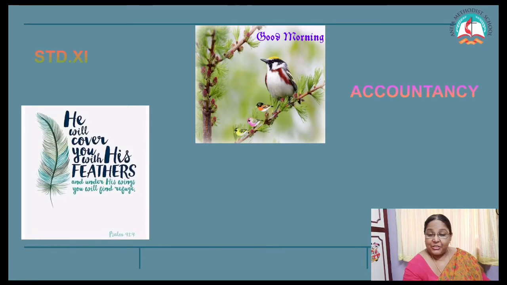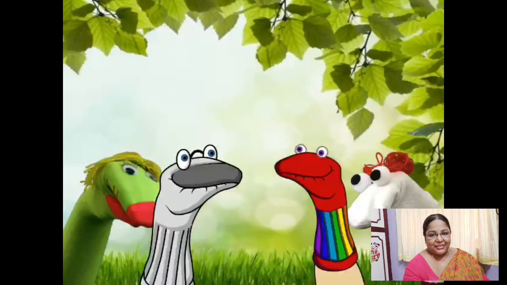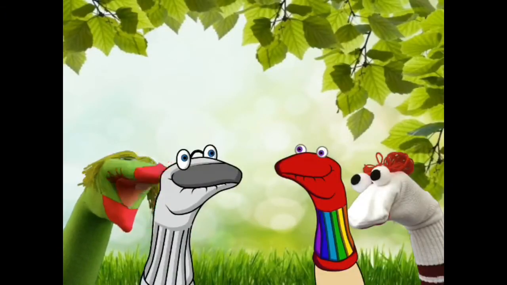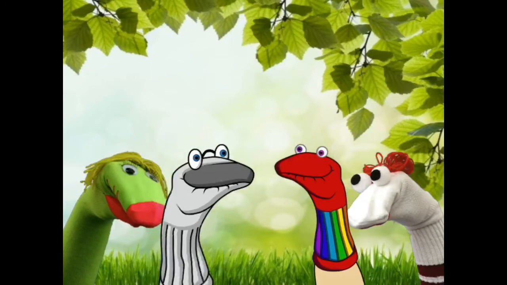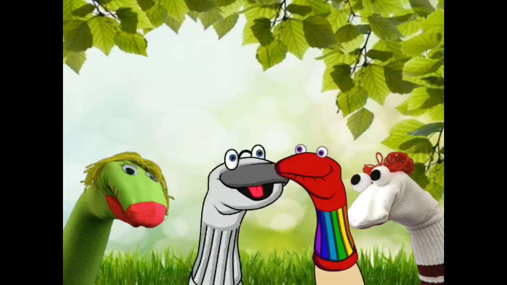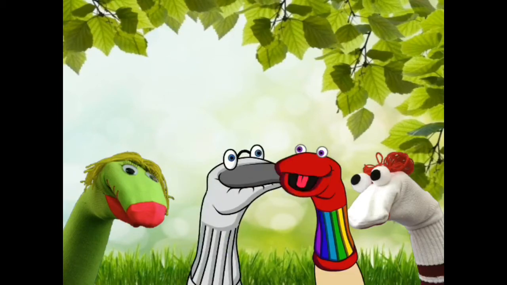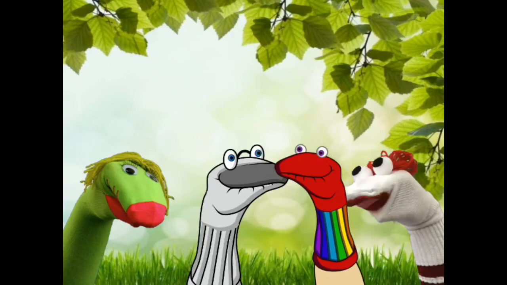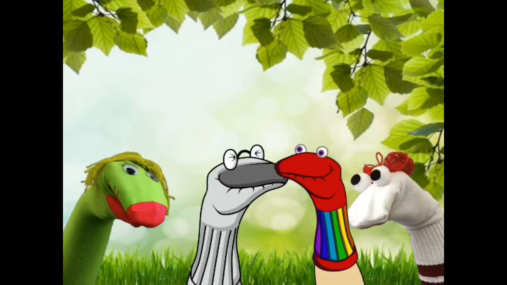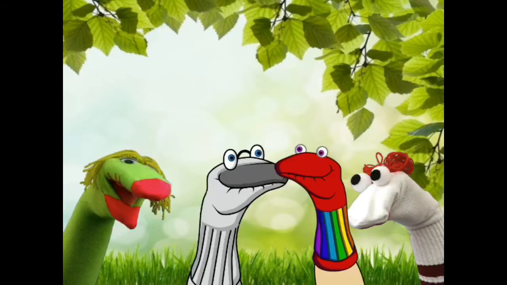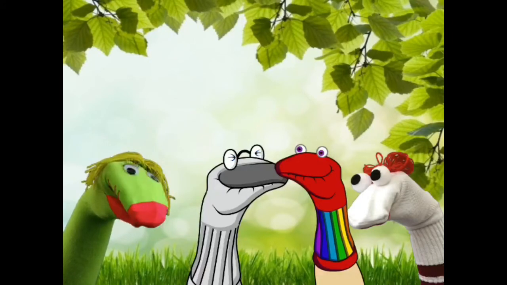So, children, today we are going to continue with the same lesson, Books of Prime Entry. Let's recall the 4 steps Miss told us to remember before framing a journal entry. What are the 4 steps? Analyze, identify, classify, and apply. Analyze the type of transaction. Are you talking about the cash transaction or the credit transaction? Yes, even the bank transaction.